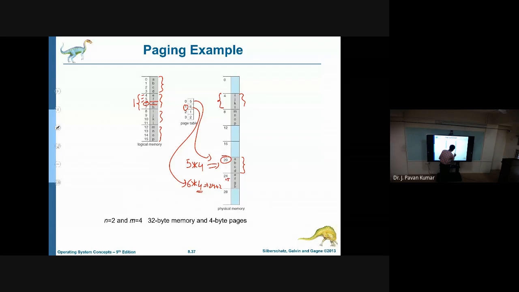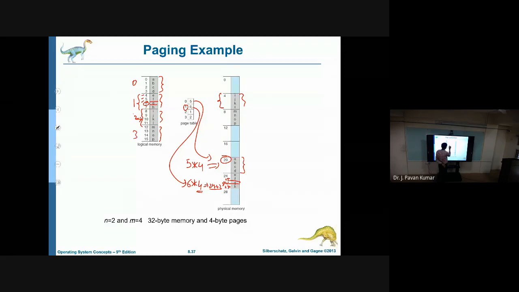Here you can understand 25, 26, 27. So 24 plus 2, that is 26. Like this we can get where we are having that G. That is the physical address of the G. Or one more example, let us see. Consider K. We wanted to access K from the main memory. So what is the page number? 0, 1, 2. 2 is the page number.